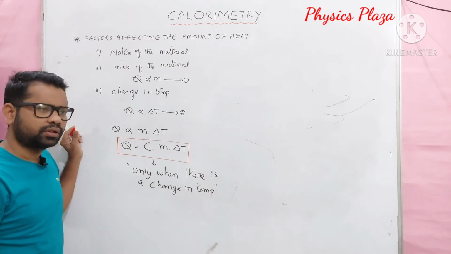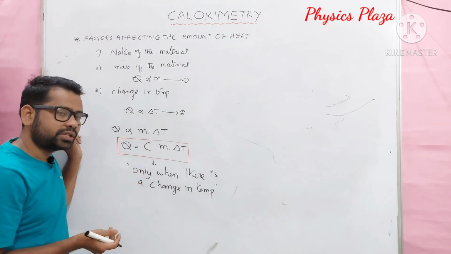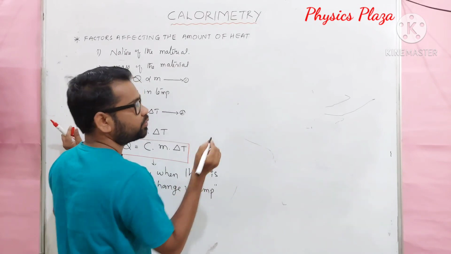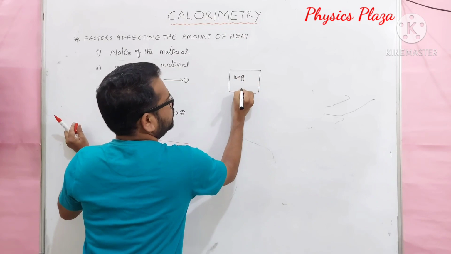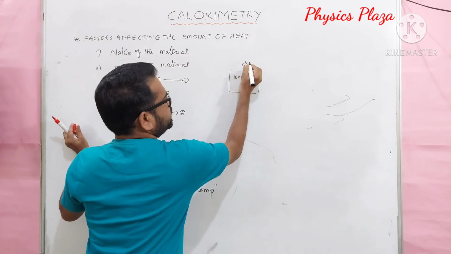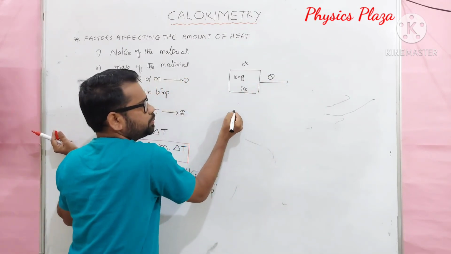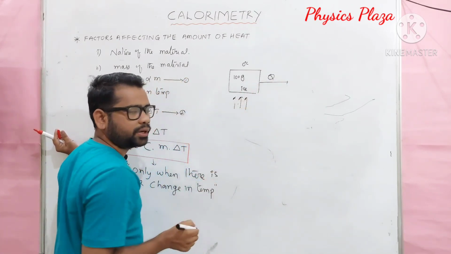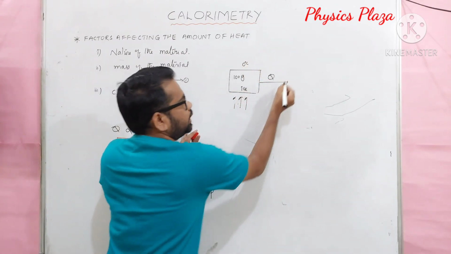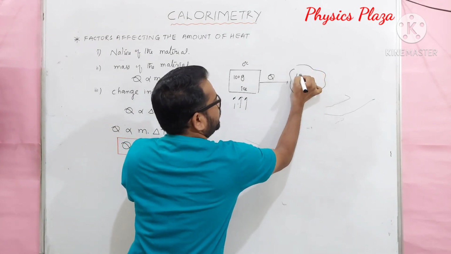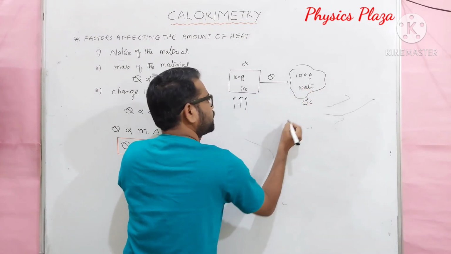Then here you may get one doubt. Sir, do we have any other situation where we can calculate the heat but there won't be any change in temperature? Children, let me give you one example. For suppose, 100 grams of ice at 0 degrees Celsius is there. Here the ice absorbs some amount of heat. We are supplying some amount of heat so that the 100 grams of ice at 0 degrees Celsius starts melting and completely gets converted into 100 grams of water, but still it is at 0 degrees Celsius only.